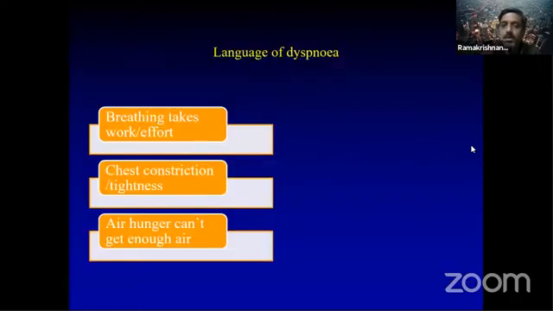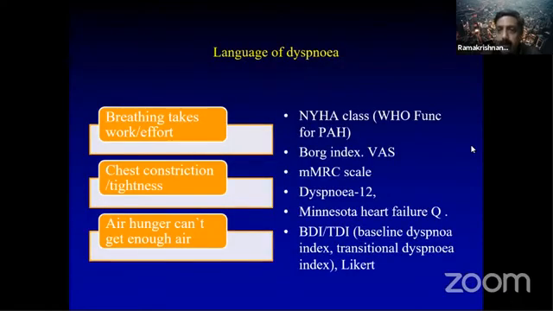Some of the things that you should know are the work of breathing, the feeling of chest constriction and tightness, and air hunger, cannot get enough. There is a role of J receptors, a role of fixed cardiac output, and a role of high pressures with increased work of breathing. These are some of the important causes of dyspnea, maybe not in the right order, but I think increased work of breathing is a very important reason why patients become dyspneic. And low cardiac output or fixed cardiac output are some of the things that you should know.